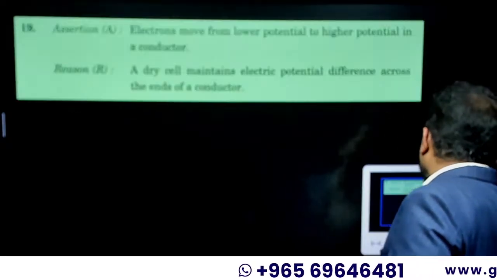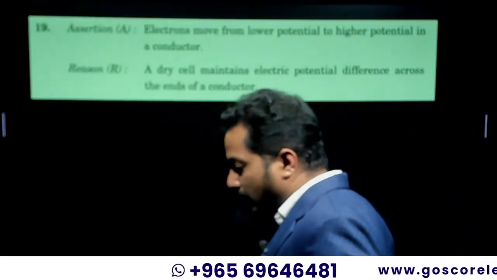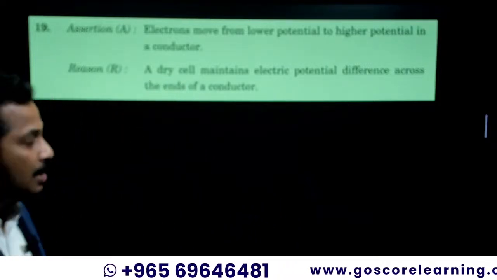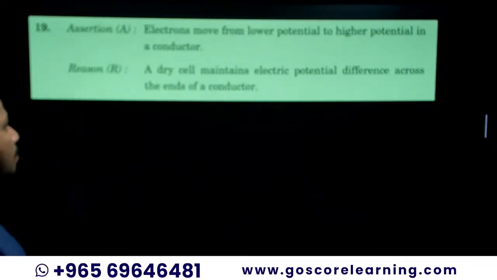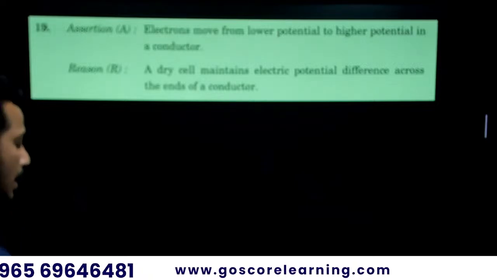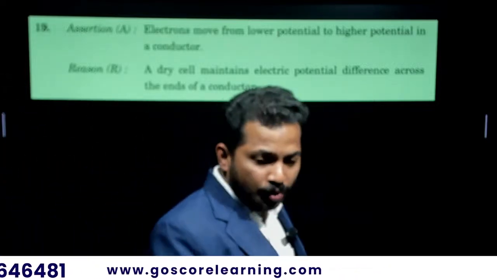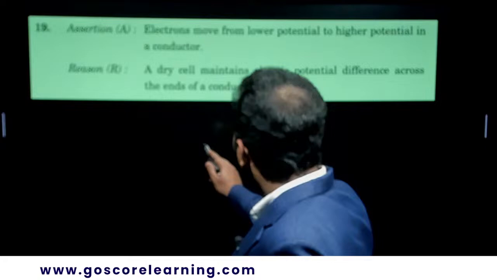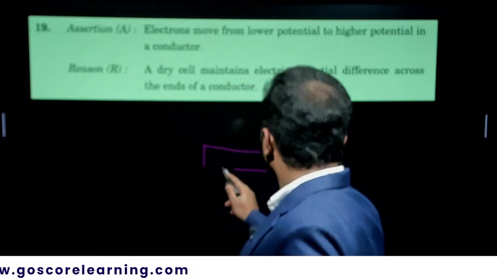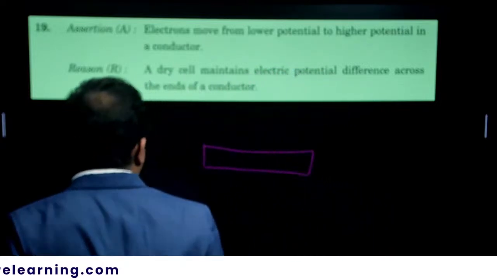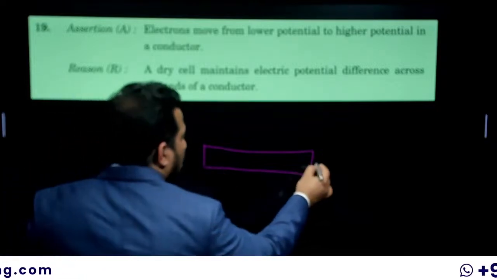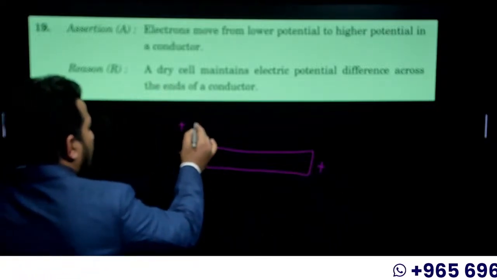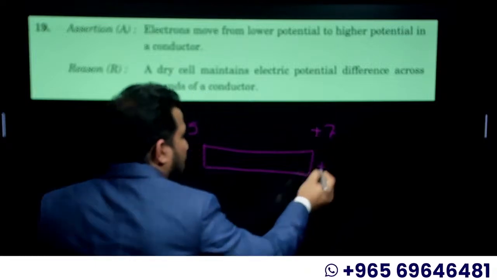Then this one seems to be an assertion reason question. Electrons move from lower potential to higher potential in a conductor. Lower potential will be like negative, higher potential positive, or +5 and +7.